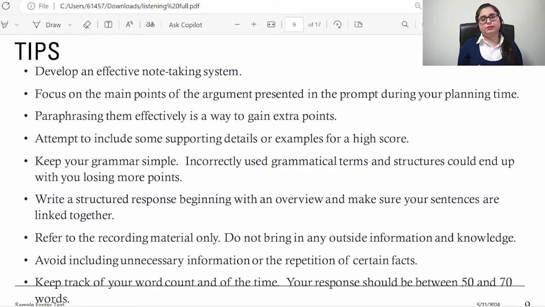Always make sure that you have an eye on your word count. Do not just keep on writing. Minimum 50, maximum 70. So these were the tips about summarize written text.